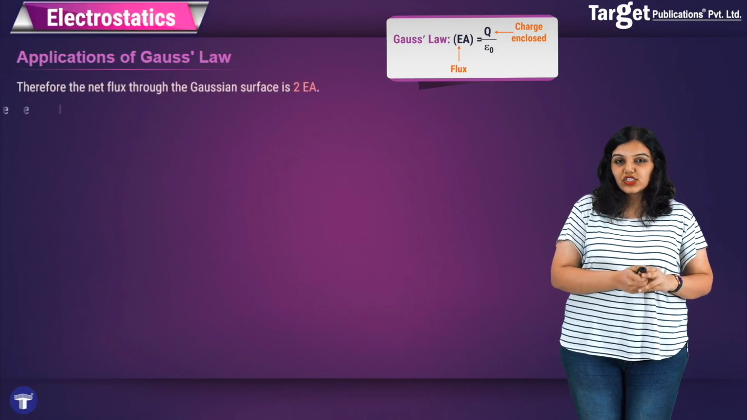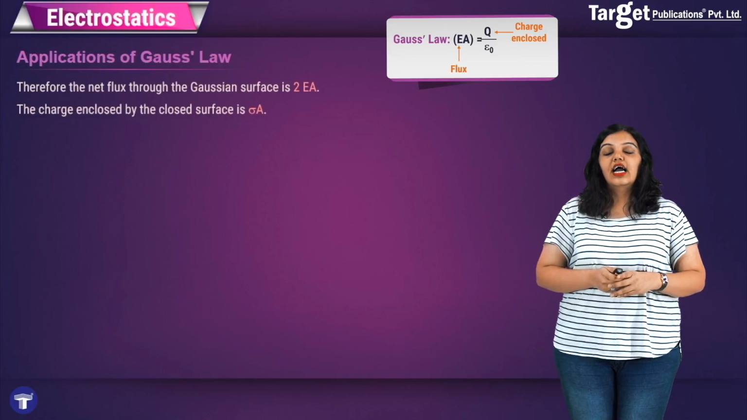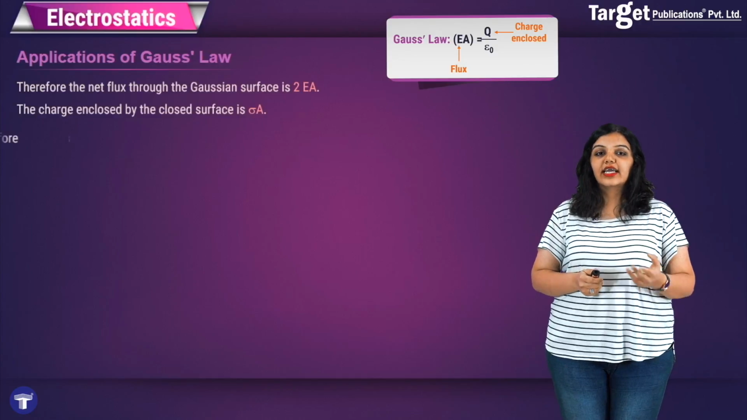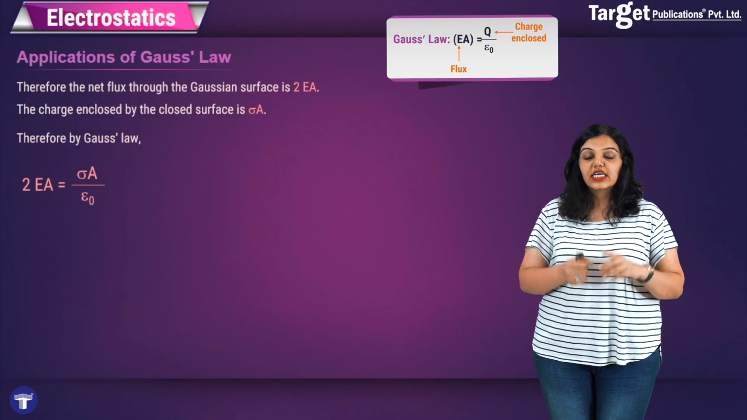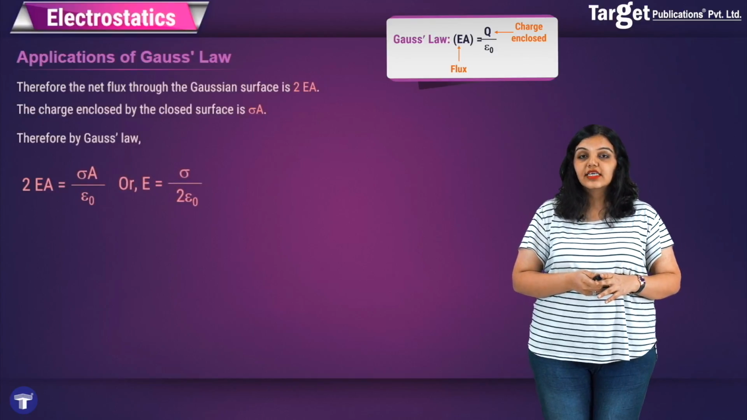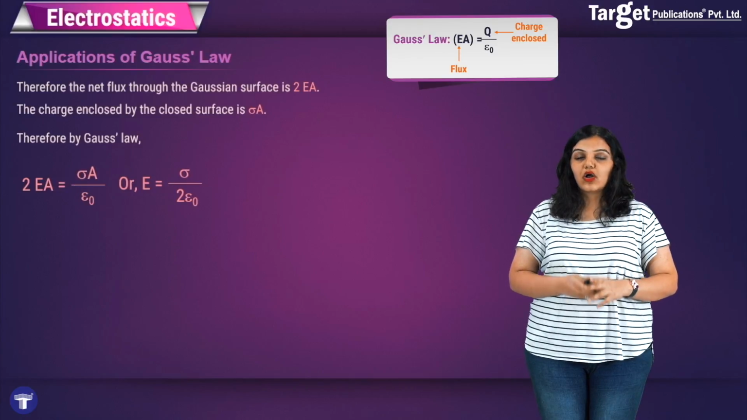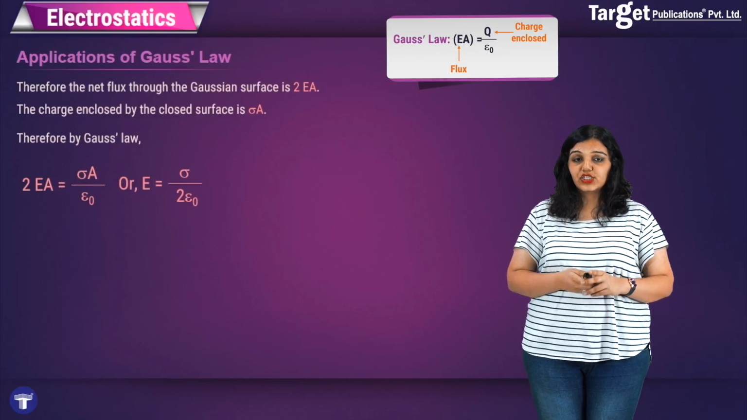We also have to find the charge enclosed. It will be given as sigma A, where sigma is charge per unit area, and therefore by equating these two, I get 2EA is equal to sigma A upon epsilon naught. This is Gauss's law. I will cancel out the areas, and I will get that E is equal to sigma upon 2 epsilon naught. So we have arrived at the electric field due to a uniformly charged infinite plane sheet.